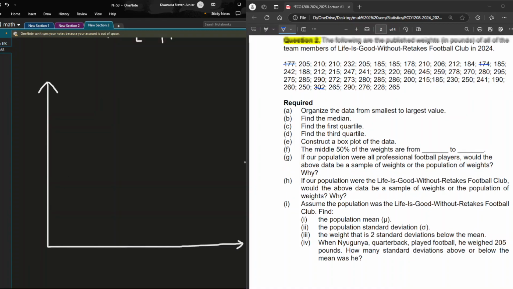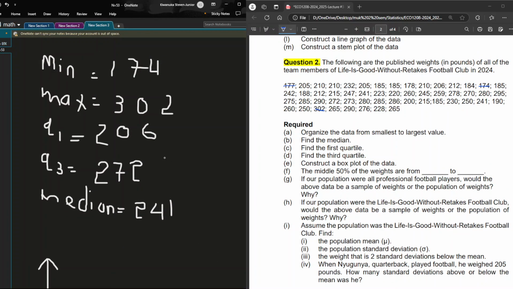How do we now draw this given the fact that the numbers are big? I would advise that you get your calculator, get the highest value minus the lowest value, divide by the amount of space you're going to use. What am I talking about? You get 302 minus 206. Then divide by the amount of space you want to use, like 10 boxes.